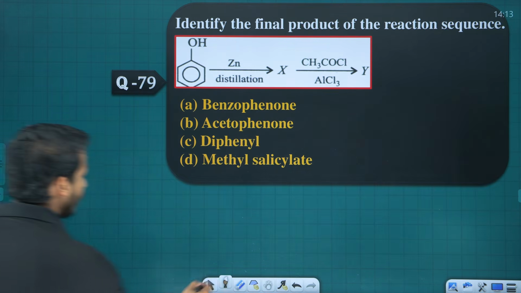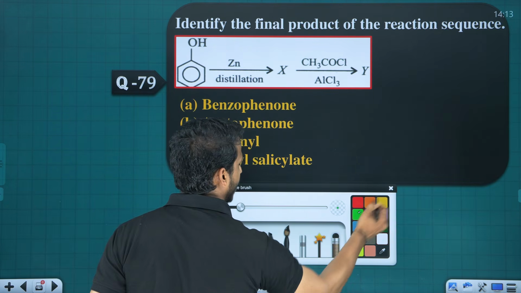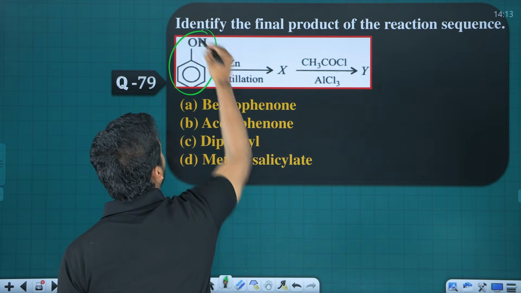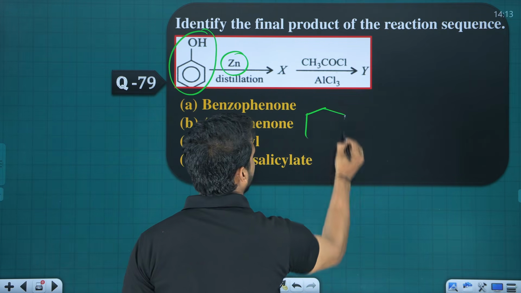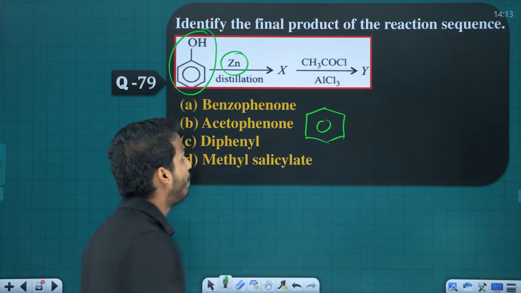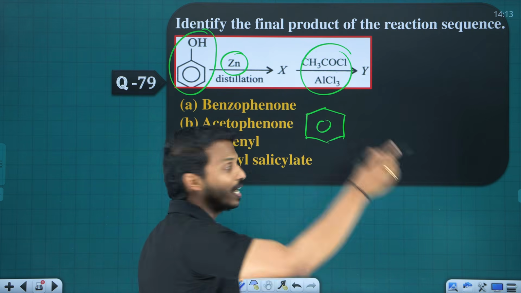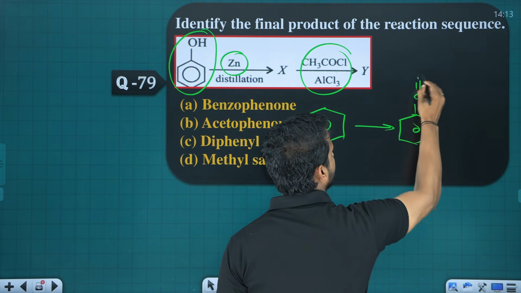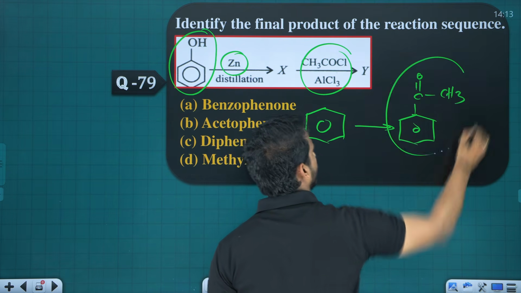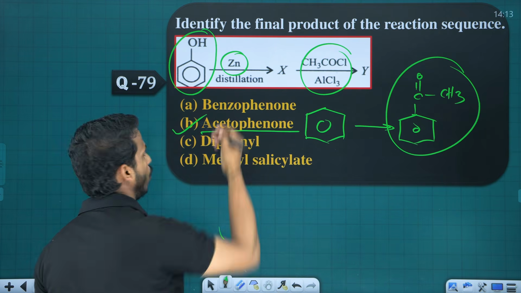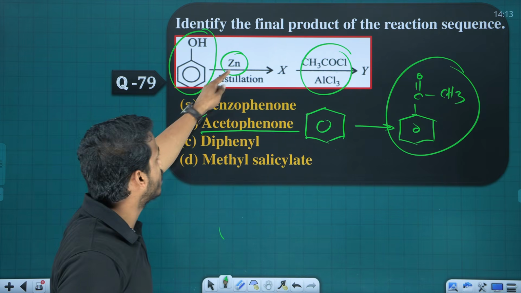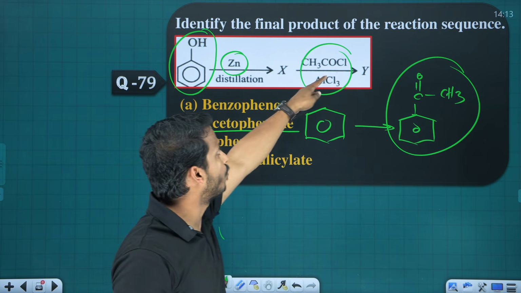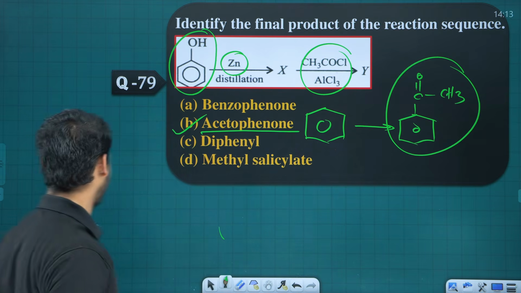Next one. Identify the final product. Phenol when treated with zinc gives benzene. Benzene then undergoes Friedel-Crafts acylation. Which group comes onto benzene? Benzene with a COCH3 is called acetophenone. So phenol reacting with zinc gives benzene, and benzene on Friedel-Crafts acylation gives acetophenone.